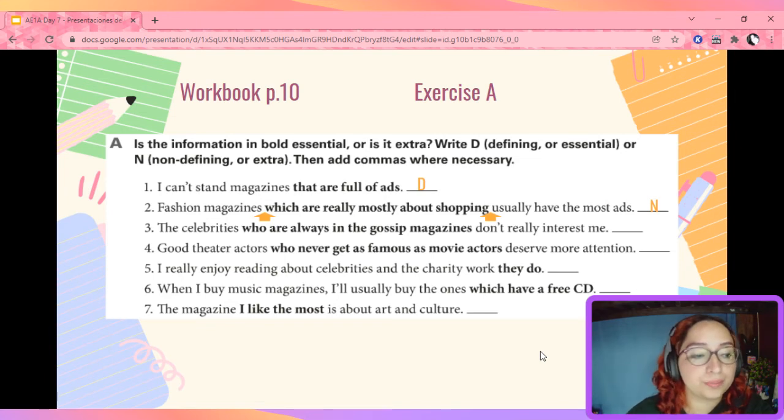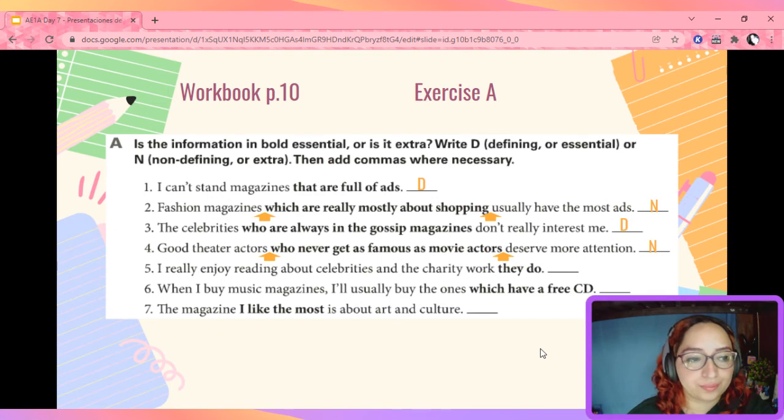Okay, great. So, number 3. The celebrities who are always in the gossip magazines don't really interest me. In this case, the information is essential, so we're going to write D. Next. Good theater actors who never get as famous as movie actors deserve more attention. In this case, the information is extra, non-defining. Where should you have the commas? That's right, before and after the clause.